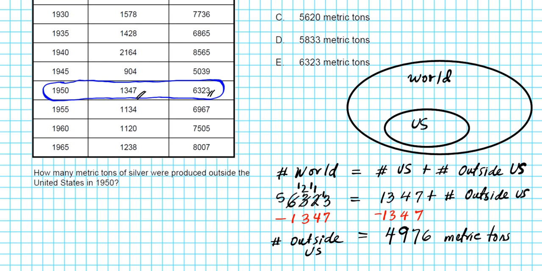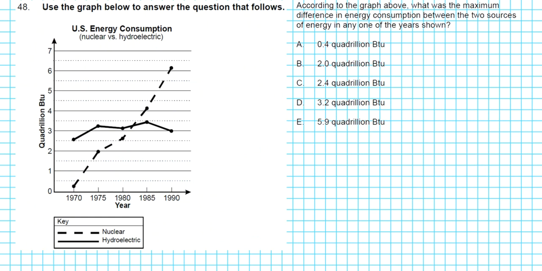Our answer is option letter A. Now let's look at problem 48. It reads, use the graph below to answer the question that follows. So we have the U.S. energy consumption, nuclear versus hydroelectric, presented here. Question: according to the graph, what was the maximum difference in energy consumption between the two sources of energy in any one of the years shown? We have 1970, 1975, 1980, 1985, and 1990.